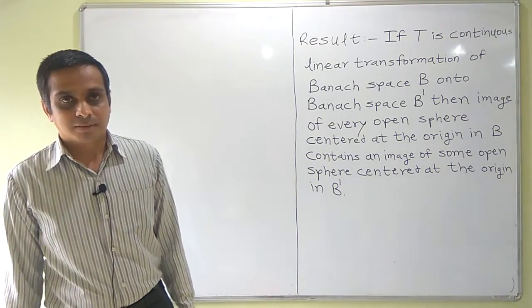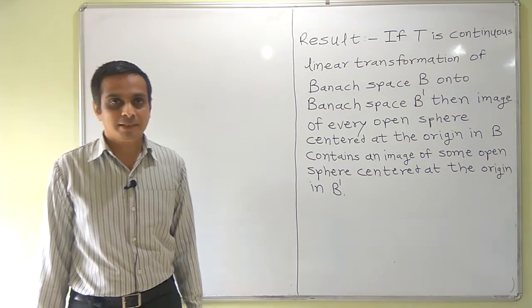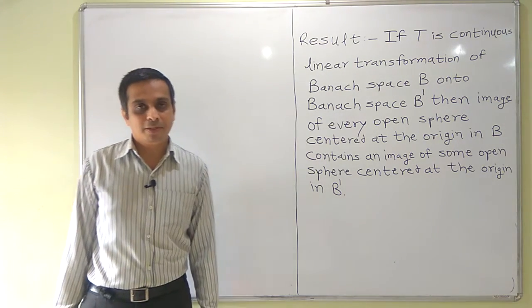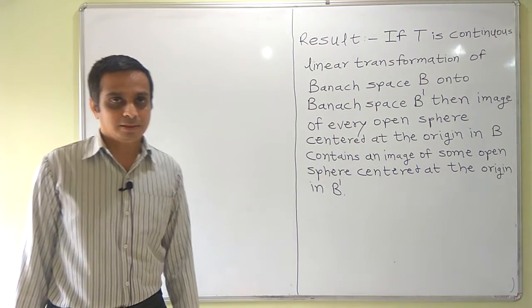Dear students, in this lecture we will prove the open mapping theorem. Before proving the open mapping theorem, we are going to see a result.